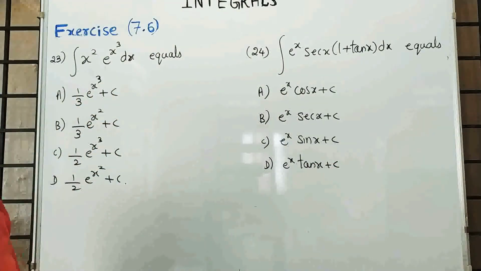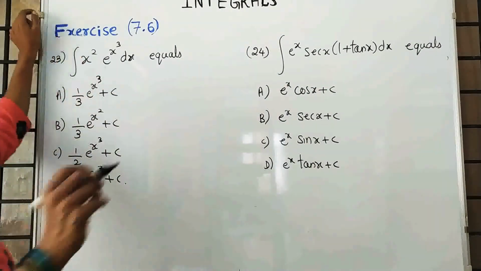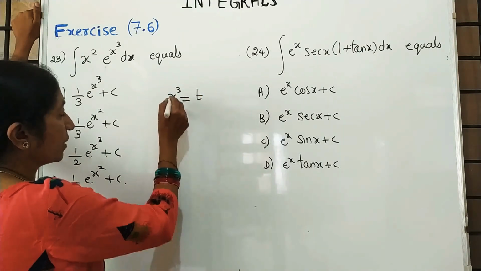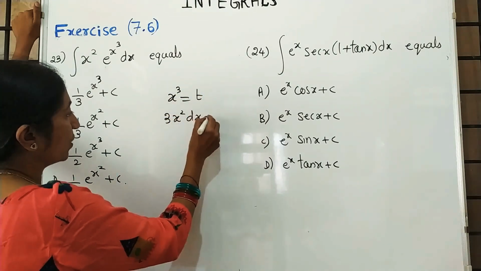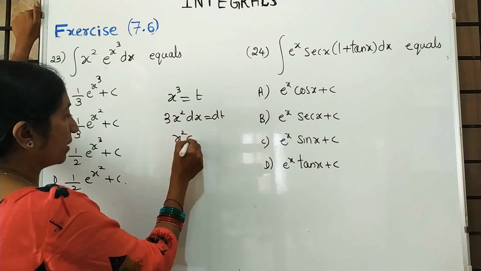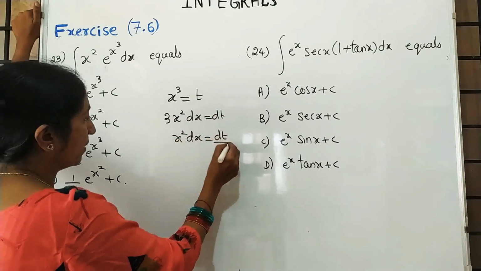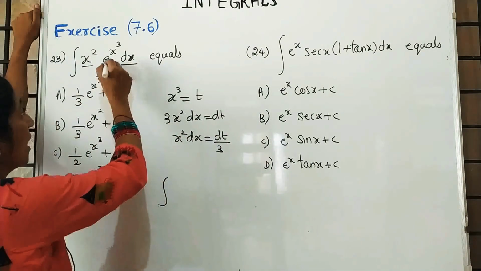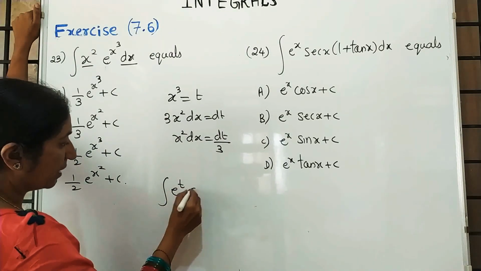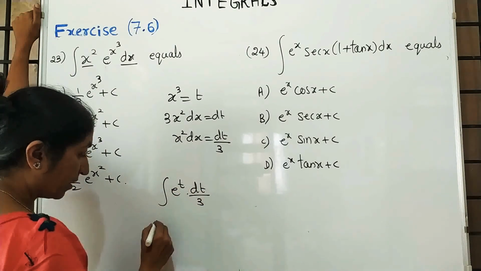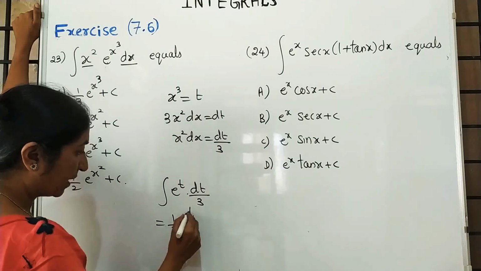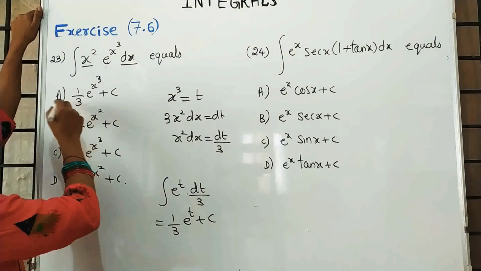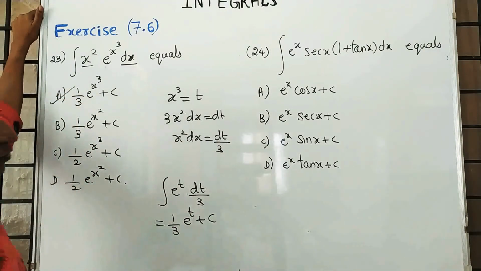See here, in the first one, already you are familiar. In this we are going for the method of substitution. We are writing x cube is equal to t. Differentiation of x cube is 3x square into dx is dt. So x square into dx is what? Dt upon 3. That means x square into dx we are writing dt by 3, and in this it is e raised to t into dt by 3. 1 by 3 constant, integration of e raised to t is e raised to t. But what is the t? T is x cube. So it is 1 by 3 e raised to x cube.